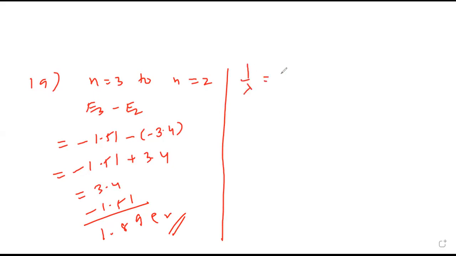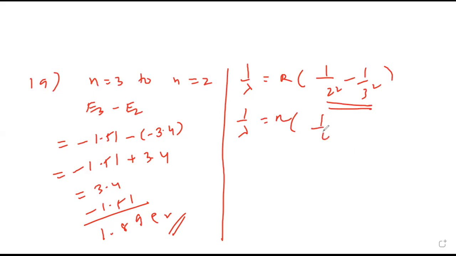1 upon lambda is R into 1 upon 2 square minus 1 upon 3 square. See, this is the first line of the Balmer series, if you read carefully. Is it the first line of Balmer series?